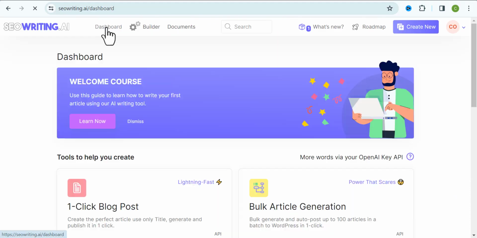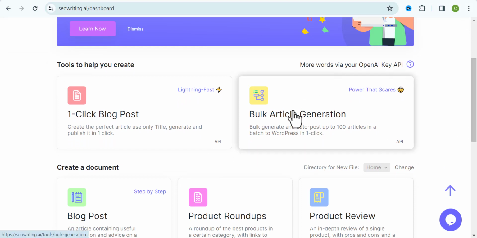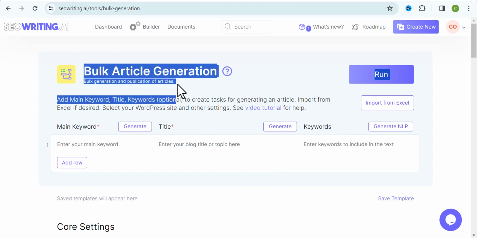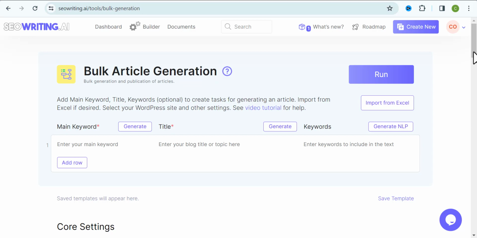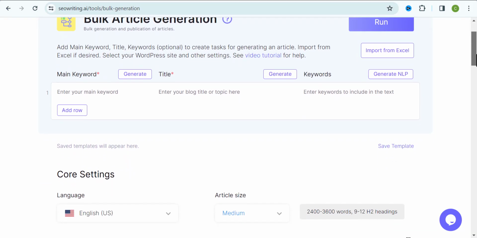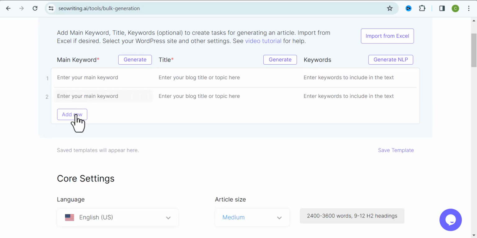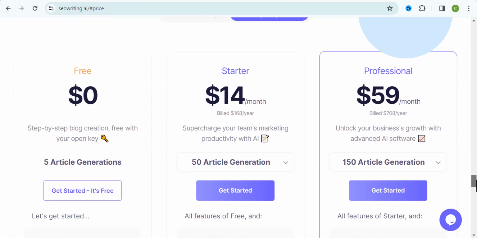So if you come back to this page, you can see where we have the bulk article generator. So this AI tool also has another feature that can help you bulk create articles. I mean, not just one, not just two, not just 10, as many as you want. So this is something you'd also want to try out for yourself and enjoy, so many features like this. I've seen so many people make use of this tool. I myself make use of it. So constantly I'm going to be talking more about this tool, giving you more updates and more features that you can enjoy, and keeping you updated.